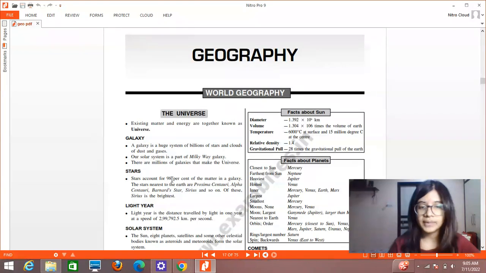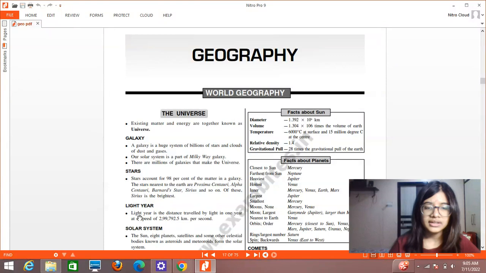Stars account for about 98% of the matter in a galaxy, and the stars nearest to the Earth are Proxima Centauri. This is very important. Then Alpha Centauri, Barnard Star, Sirius, and so on. Of these, Sirius is the brightest. So you can see that these are the stars which are closest to the Earth, and out of all these, Sirius is the brightest of all.